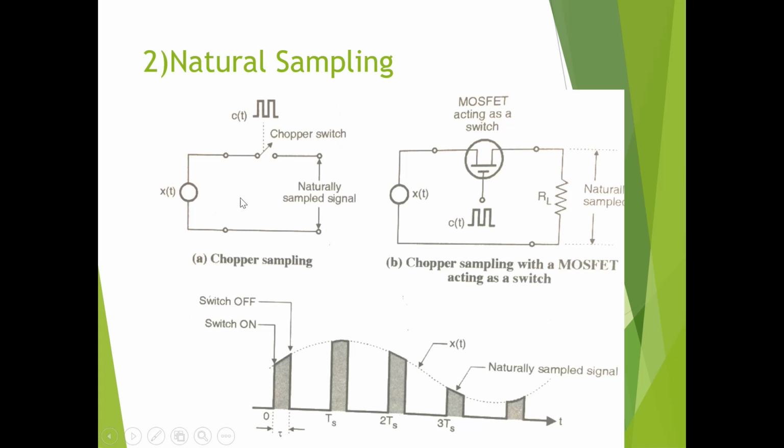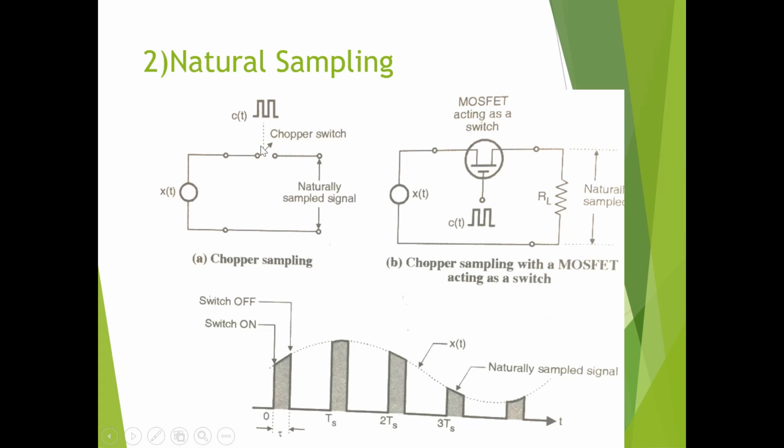In a naturally sampled signal, again any switch can be used. For example, here a chopper switch is used, or a MOSFET acting as a switch can also be used. X of t is applied to this circuit, and c of t, that is the train of pulses, is applied to the chopper switch. Depending on this, the switch will be either on or off, and we will get our output, that is the naturally sampled signal. If the switch is open, that means initially our output is 0.